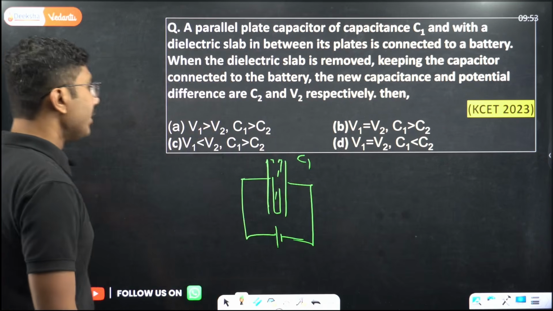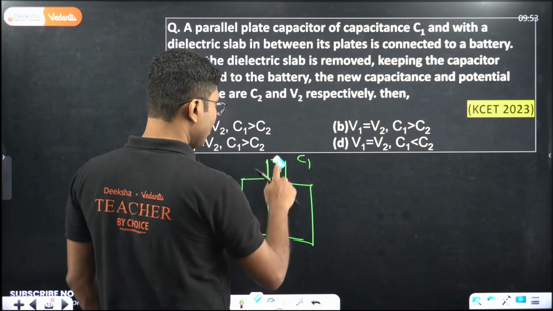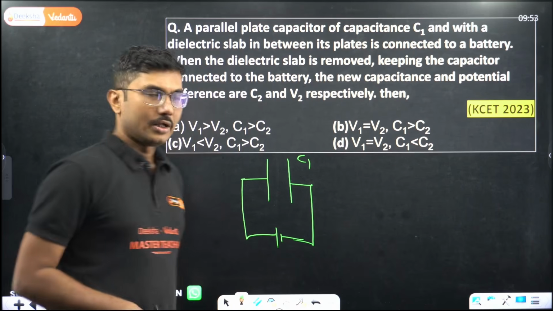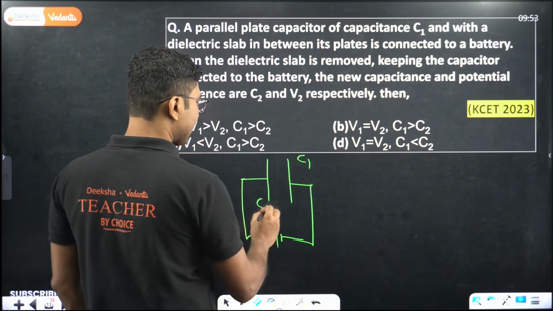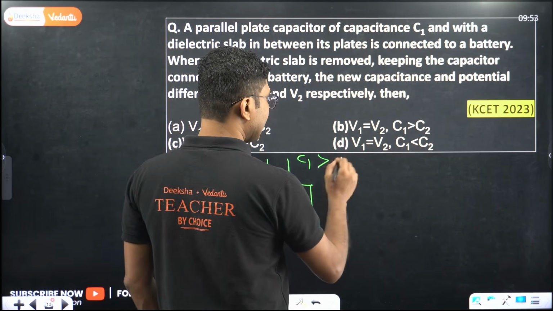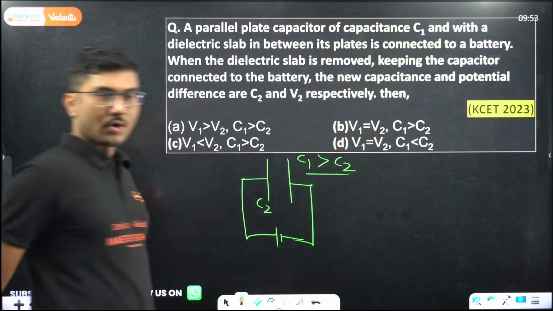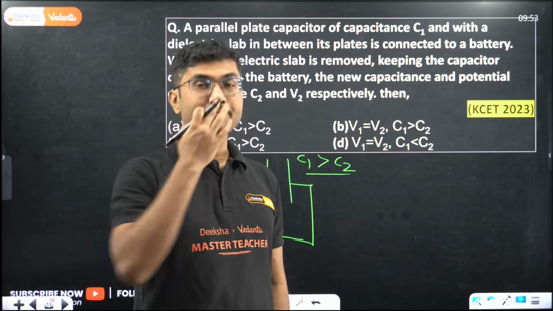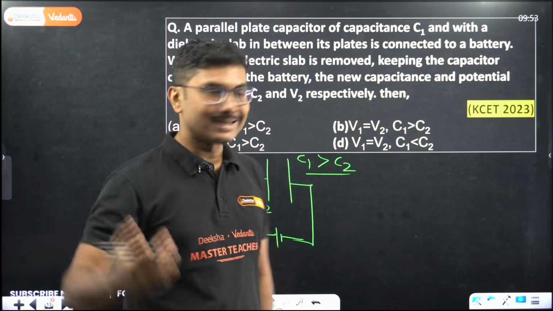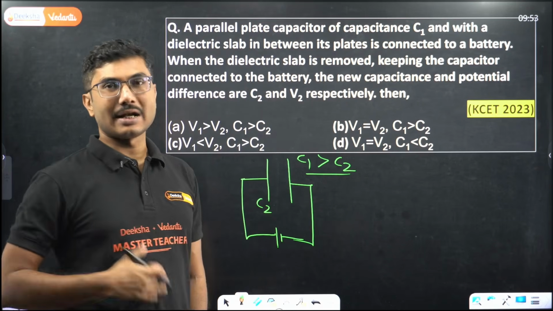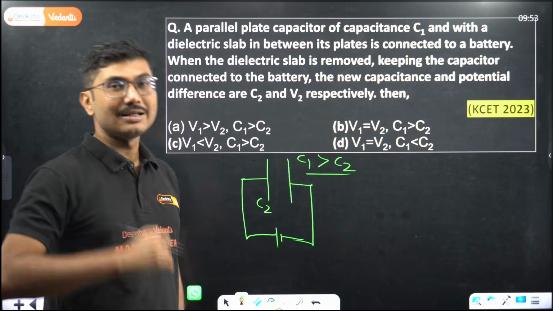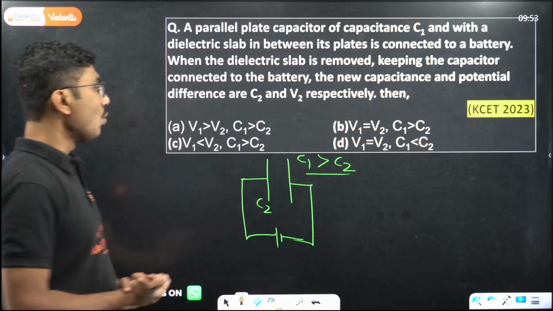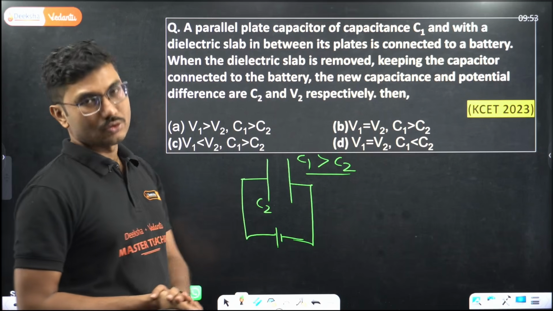Now when you remove this dielectric medium, the capacitance decreases. So that means C1 is greater than C2, no doubt about it. The first capacitance was with the dielectric medium, so the capacitance was higher. Now you have removed the dielectric, so the new capacitance will be smaller than the previous capacitance. So C1 is greater than C2. There is no doubt about it.